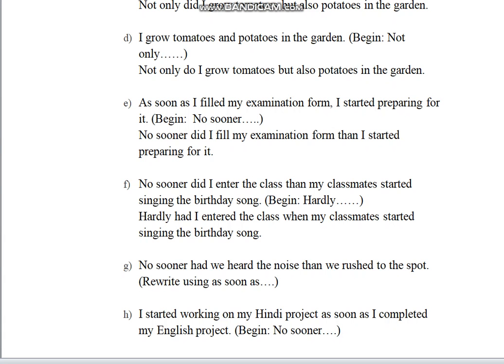Next sentence says, no sooner had we heard the noise than we rushed to the spot. As soon as is also used to express the same idea, same idea as no sooner than. It is used to show that one thing happens immediately after another, and with as soon as, the rule is that you don't put a comma when you use as soon as in the middle of the sentence. However, when you begin the sentence with as soon as, you have to put a comma after you have written the first event, the first action.